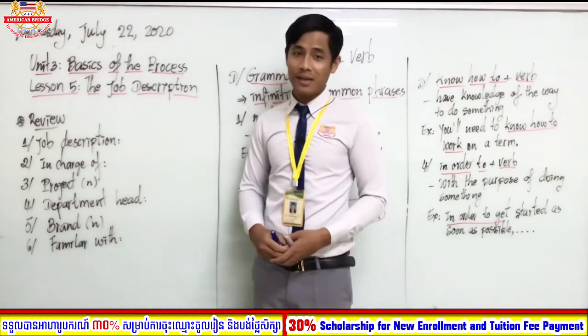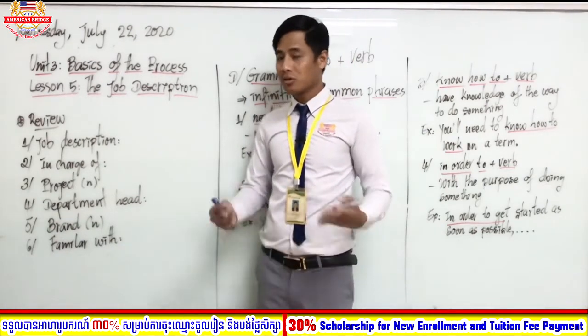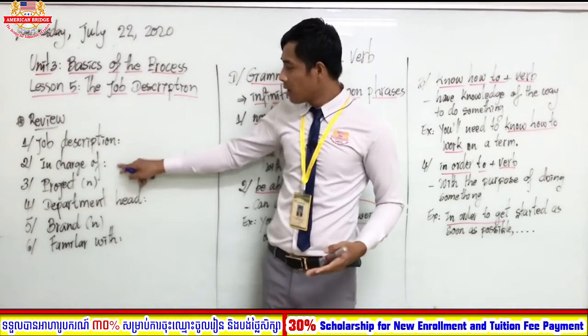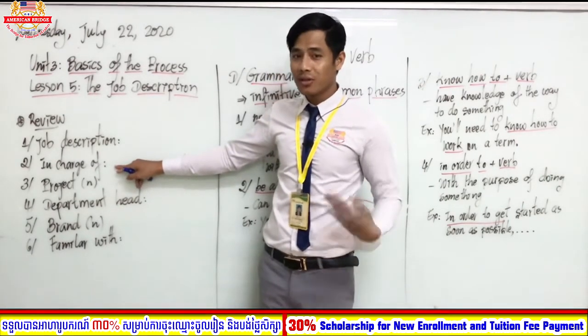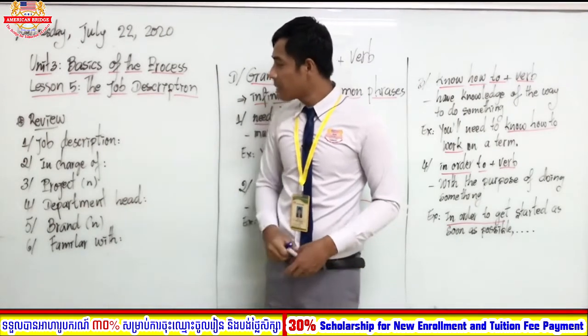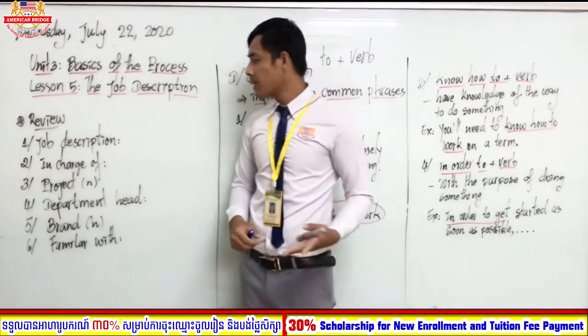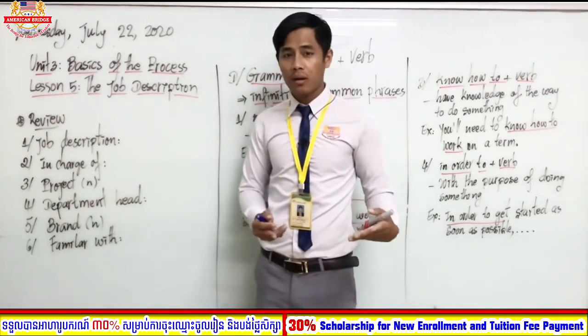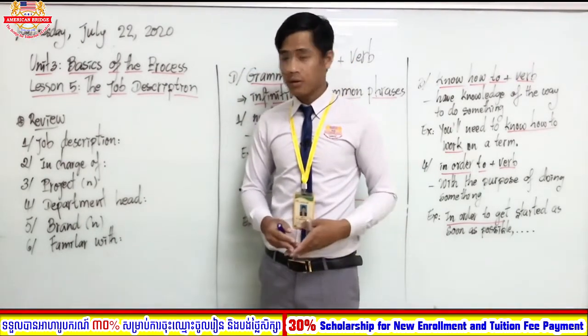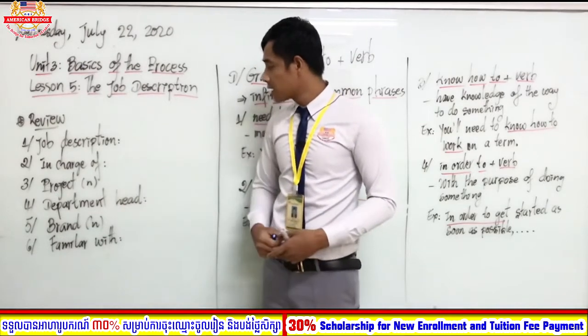Number 2, in charge of. In charge of means in control, or it can be the responsibility that we have to do, right? Number 3, project. What does project mean? Project, we talk about the work that we have to achieve. Project functions as a noun.